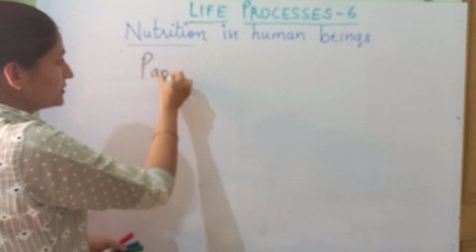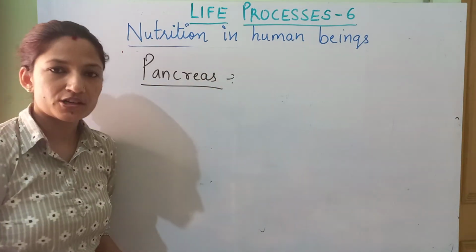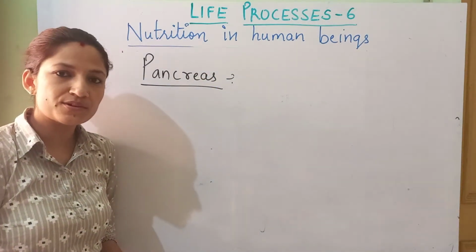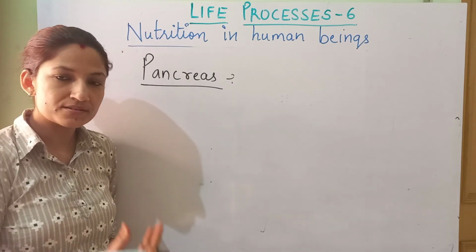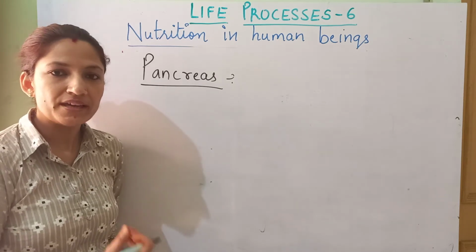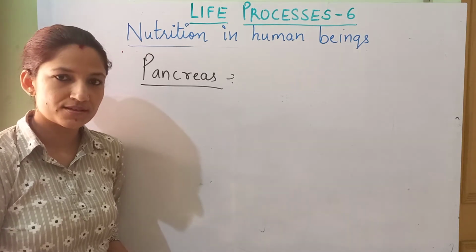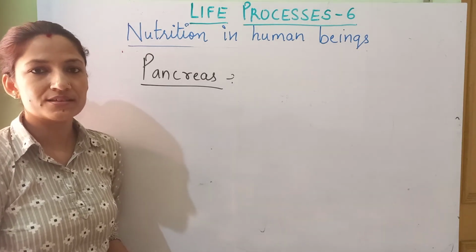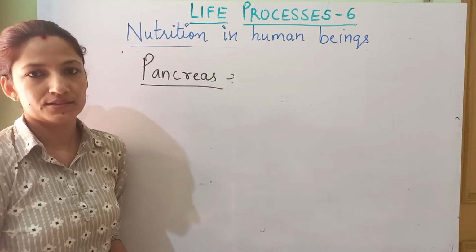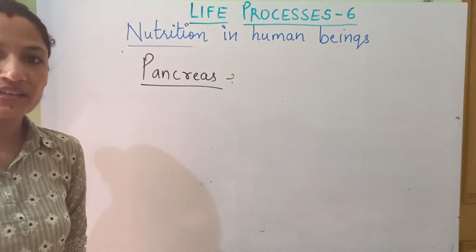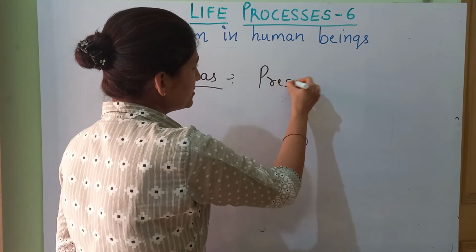Pancreas comes under mixed gland or heterocrine gland because it serves the function of both exocrine also and endocrine also. So 99% part of the pancreas plays the role of exocrine gland. It means that it secretes digestive juices. Only 1% is involved in secretion of the hormones called insulin and glucagon. Okay, so we'll talk about the pancreatic juice. Pancreas is present below the stomach.